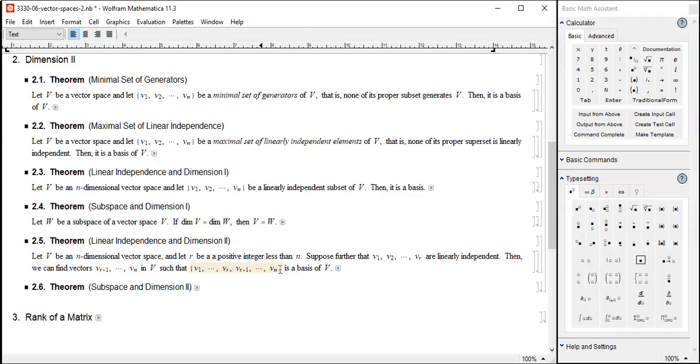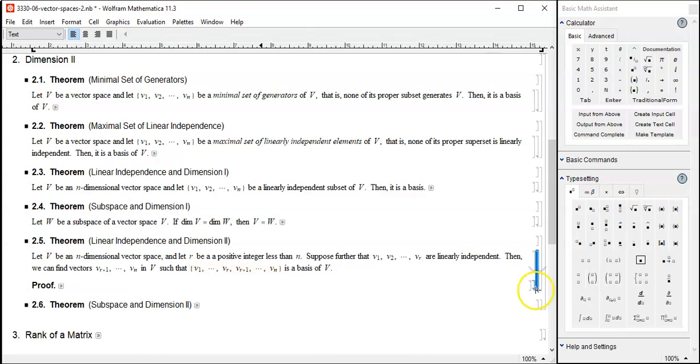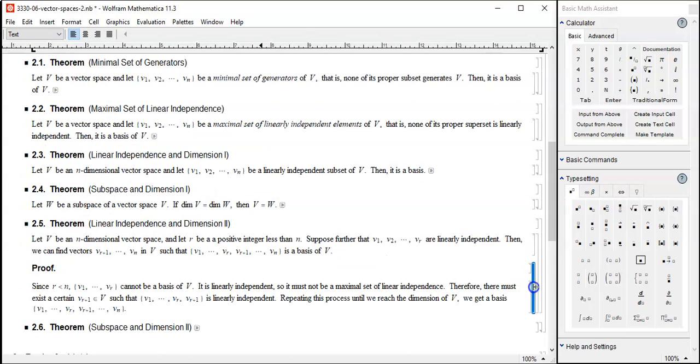Okay, all right. So first R linearly independent, and then we just add more linearly independent, more linearly independent, until we reach the maximal set of linear independence. So it's going to be basis of V. That's going to be the strategy. Okay, let's prove it.